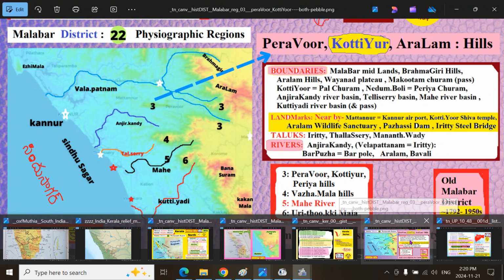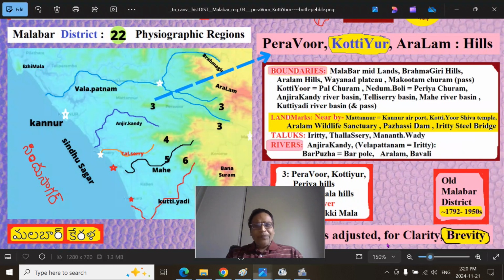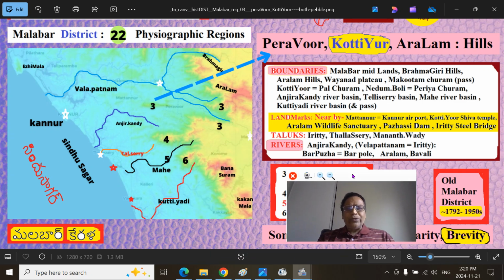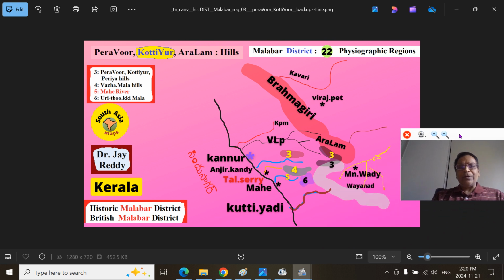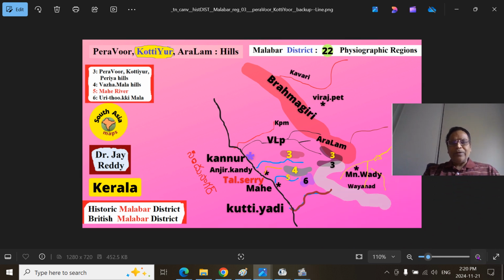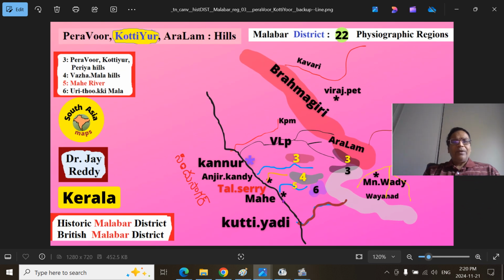So we have seen this presentation thumbnail. I will also show you a different thumbnail, so that the same region will have a different view. So this is the line drawing. Number 3, this is the Peravoor mountain. So you have to remember this Anjarakkandy mountain here, the hilly river, then the Valapattanam river. Between these are the Peravoor mountains.